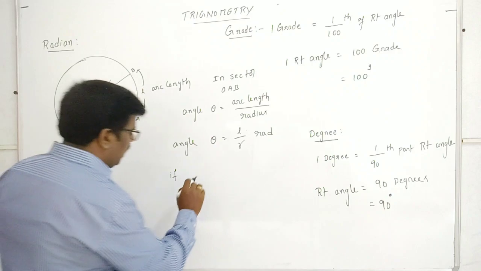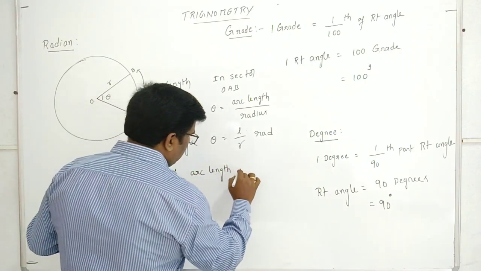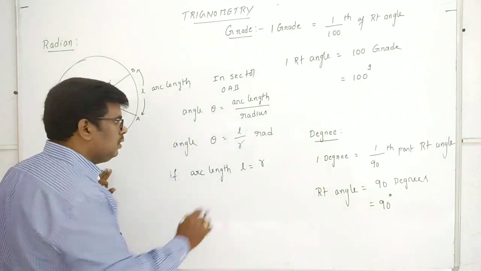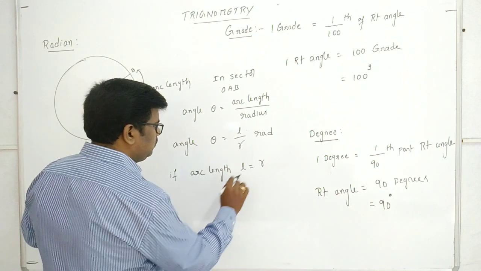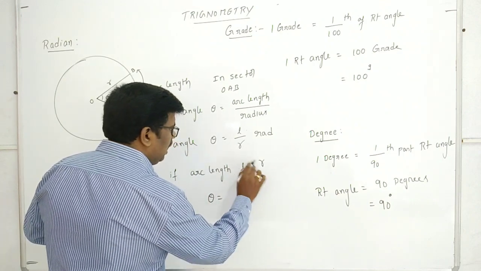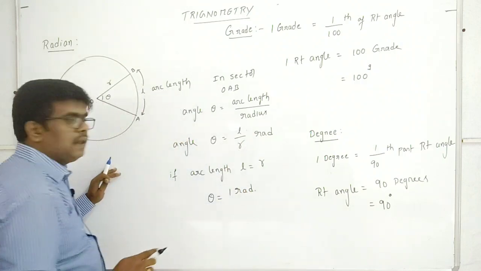So if arc length L is equal to radius R, then theta equals L by R, meaning R by R is 1, that is 1 radian you can say.